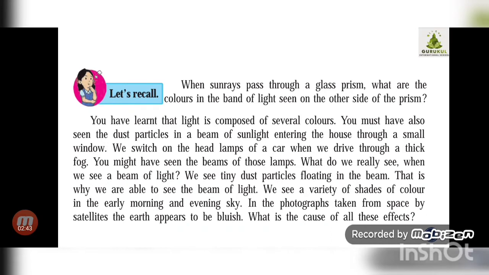Another example we can take is during night time. If you suddenly switch on the lights of a car or any vehicle, we see a beam of light in which tiny dust particles are floating. They are not stable, they are moving randomly and continuously. Only then can we make out the beam of light.